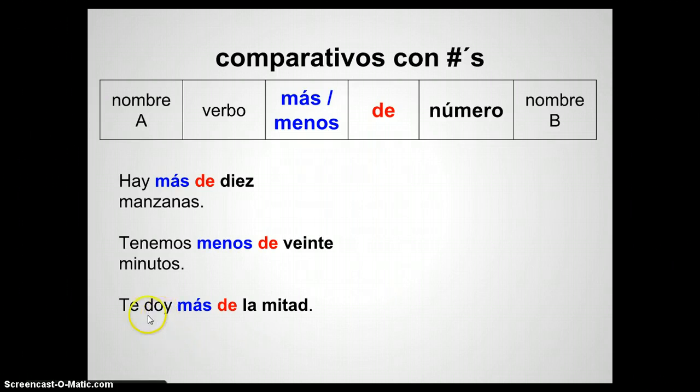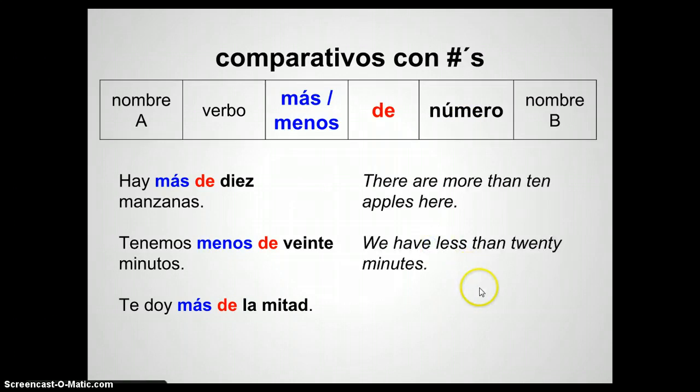So I give you more. So I give is the verb. I give you more than half. Half is not specifically a number, but it's an amount. It's a quantity. There are more than 10 apples here. We have less than 20 minutes, and I gave you more than half.